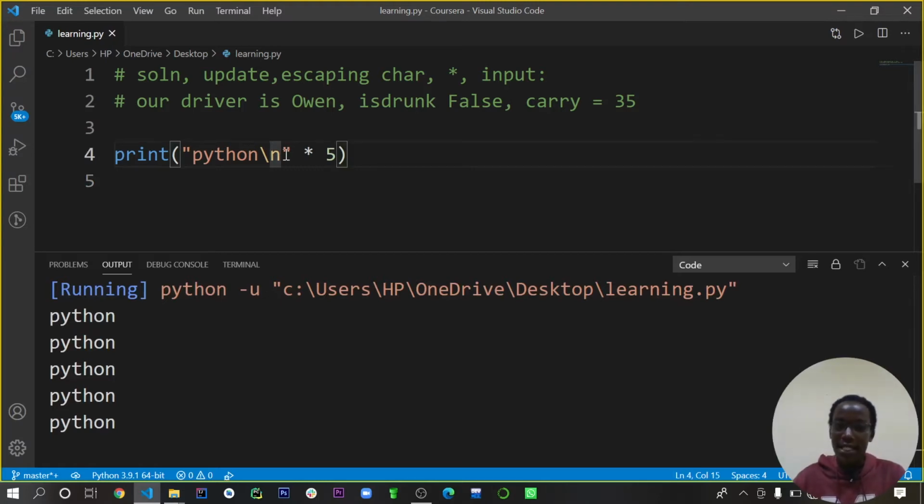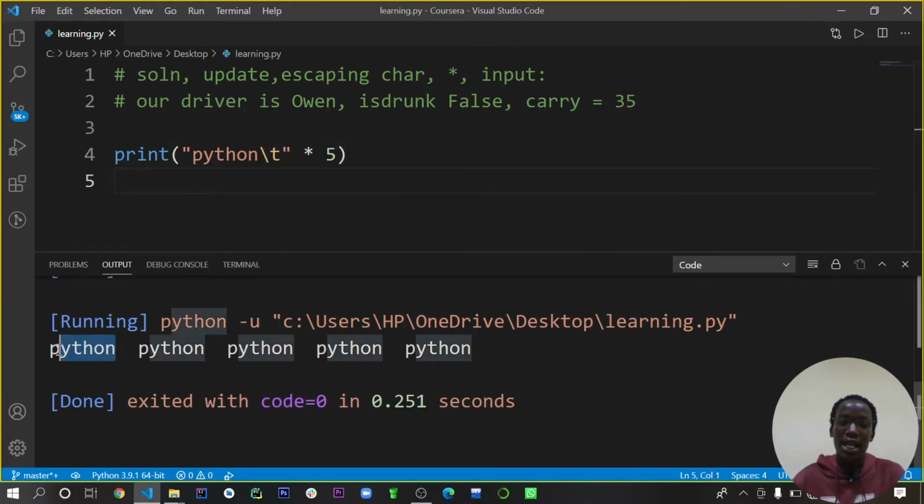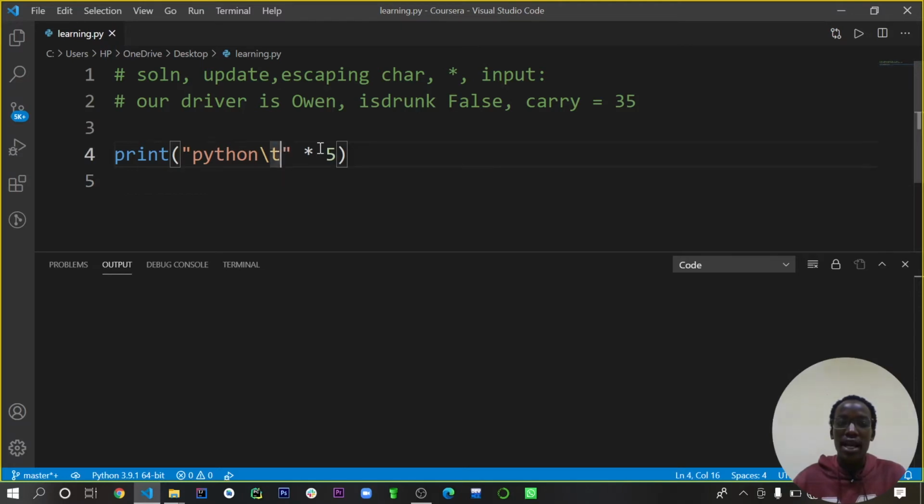The same backslash idea can be used to print in tabs. If you use backslash t and run this, you see Python automatically adds tabs in between them. We can have other characters too. There are so many, but these are some of the basic ones. Let's remove this. Say you want to recommend somebody a book, maybe say it's a Python developer's conference. Now this will actually work pretty well.